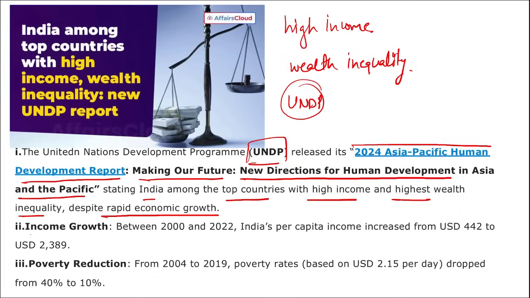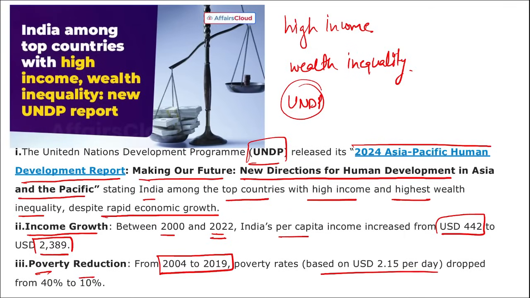Correct. If we talk about income growth between 2000 and 2022, India's per capita income increased from $442 to $2,389. Correct. And on poverty reduction, we also saw that from 2004 to 2019, the poverty rate based on $2.15 per day dropped from 40% to just 10% in India. Correct. Coming back, this is the report released by UNDP, that is the 2024 Asia Pacific Human Development Report. If we talk about UNDP, where is the headquarter of UNDP? It is in New York.